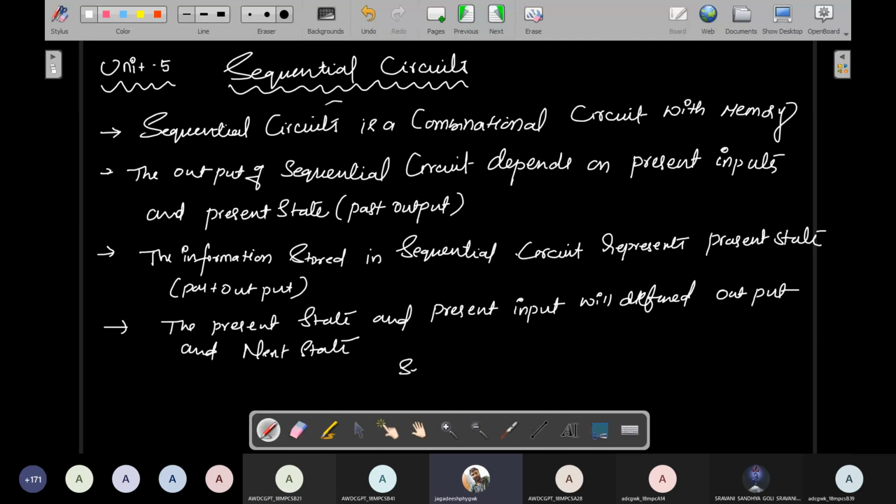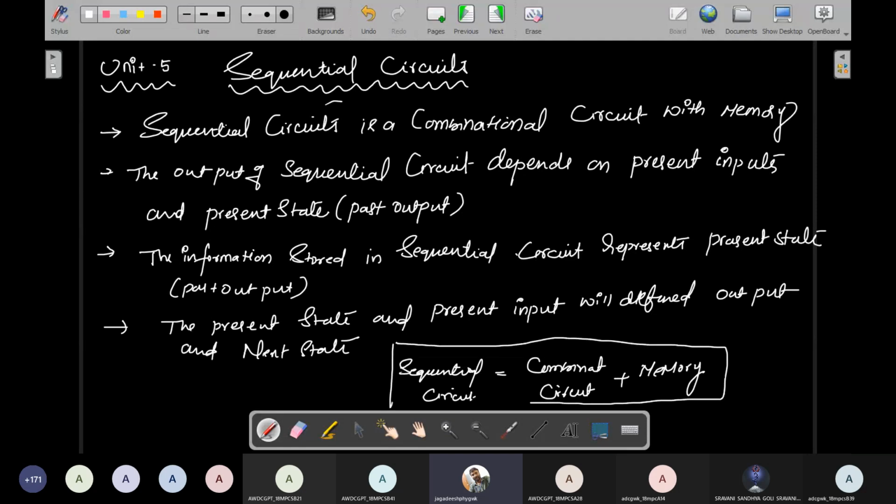See, what does sequential mean? Sequential circuit is equal to combinational circuit plus memory. See, this is for the theory. Sequential circuit is nothing but combinational circuit plus memory. With the reference of this memory, this combinational circuit acts as a sequential circuit.